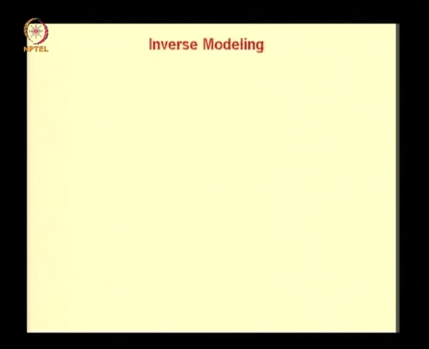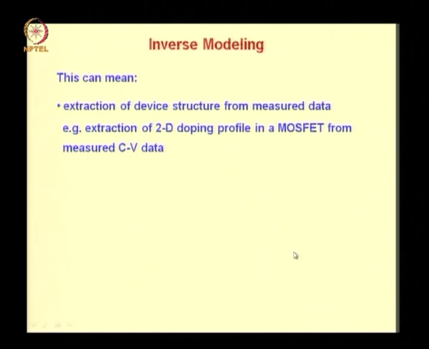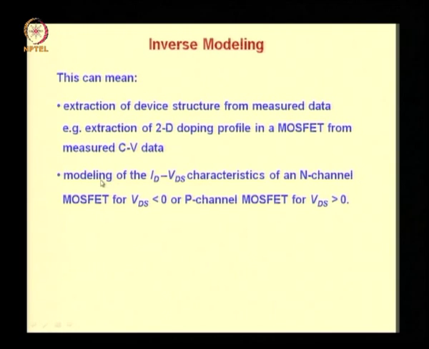Let us look at the meaning of the word inverse modeling. It can mean two things. One meaning is extraction of device structure from measured data. Example, extraction of two-dimensional doping profile in a MOSFET from measured CV data. Another meaning is modeling of the ID-VDS characteristics of an N-channel MOSFET for VDS less than 0 or P-channel MOSFET for VDS greater than 0.